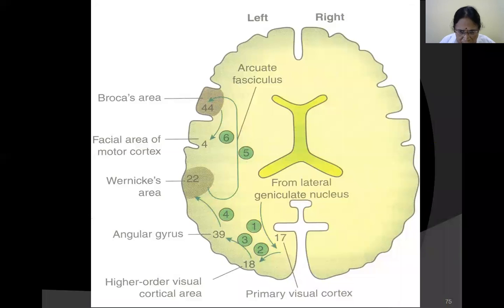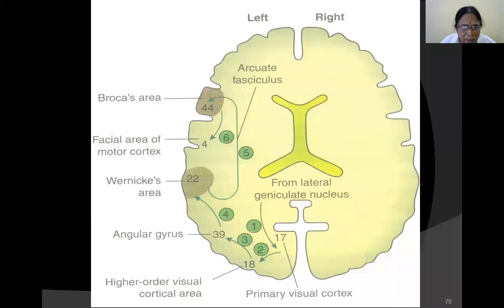Here we see the primary visual cortex in the occipital region of the cerebral cortex, and the association areas. We see the angular gyrus, area number 39, in the anterolateral part of the occipital cortex, posterior to Wernicke's region. This is for reading. The visual impression must go to the angular gyrus, otherwise it will not be analyzed. And from here it goes to Wernicke's area. From Wernicke's area, the rest of the path is similar.